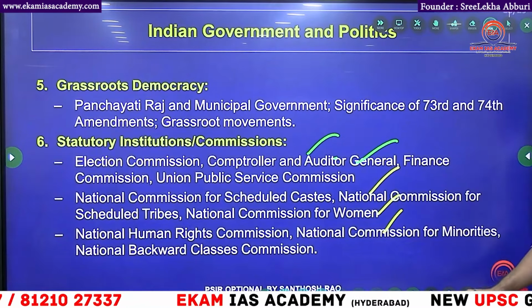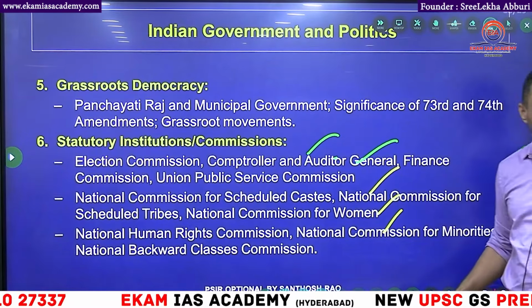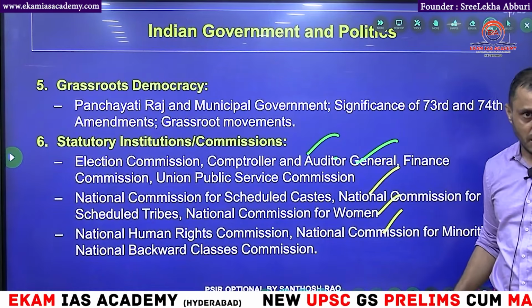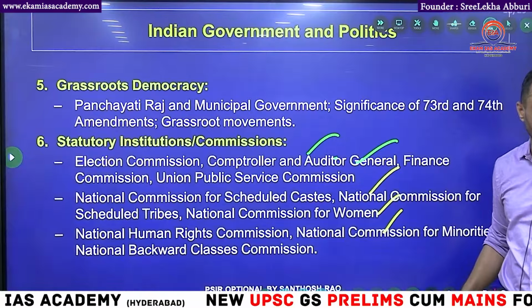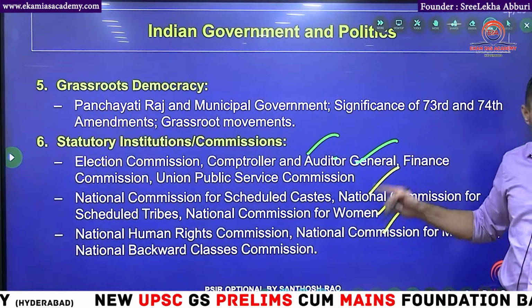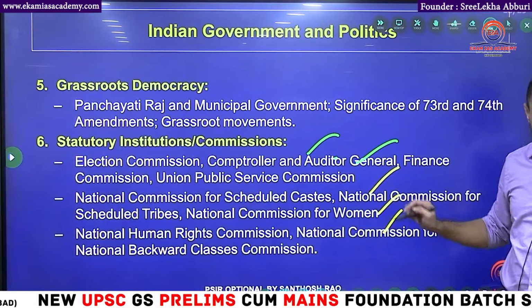Recently, this year also in prelims they gave one question: which of the following are constitutional bodies? National Commission for BC is the only one that was accorded constitutional status, through the 102nd Constitution Amendment Act. Whereas National Commission for SC is Article 338, ST is 338A, BC is 338B.